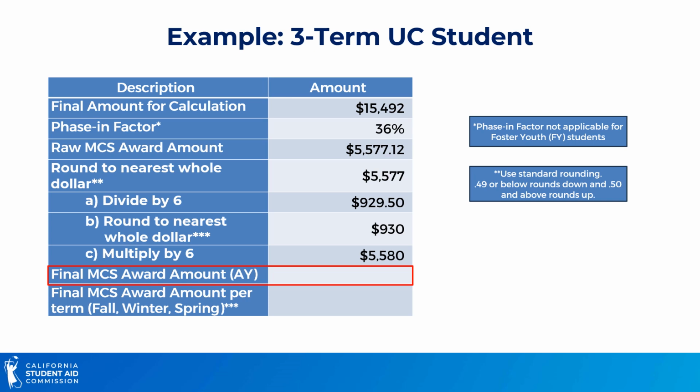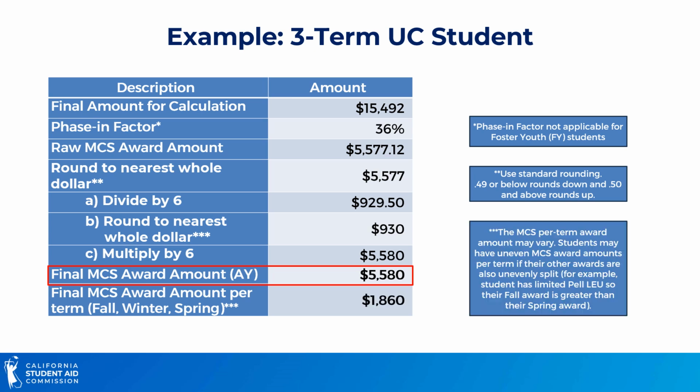Now you might be wondering why we do this part of the calculation, and it's because we must have an MCS award amount that is divisible by either 2 semesters or 3 quarters. And that way, the student can receive the same award amount whether they attend a semester school or a quarter school. The final MCS award amount for this student is $5,580 with a term award amount of $1,860.